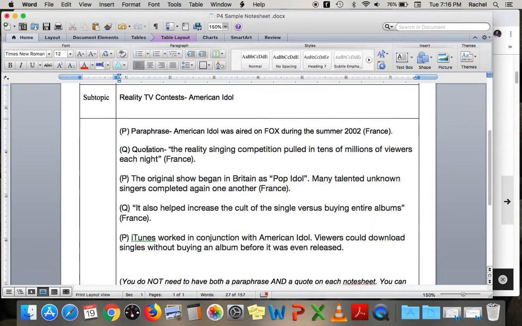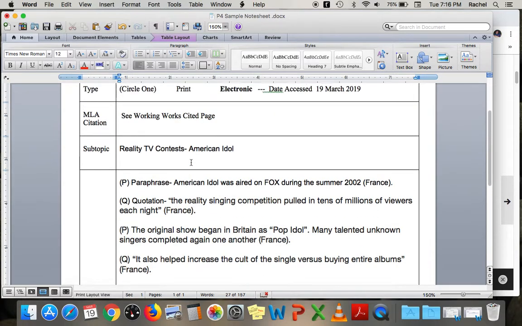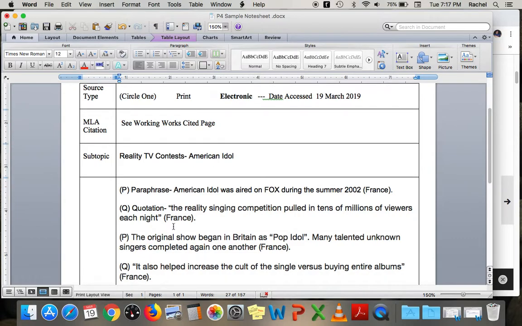So I'm going to go through and I'm going to take my notes. If I paraphrase something, I'm going to put a P. If I use a direct quote, I'm going to put a quotation or a Q. Okay? If it's a paraphrase, this means that it is in your own words. If something is a quotation, that means that you are copying it word for word. And this is 100% okay as long as you put parentheses after it and you put the author's last name.